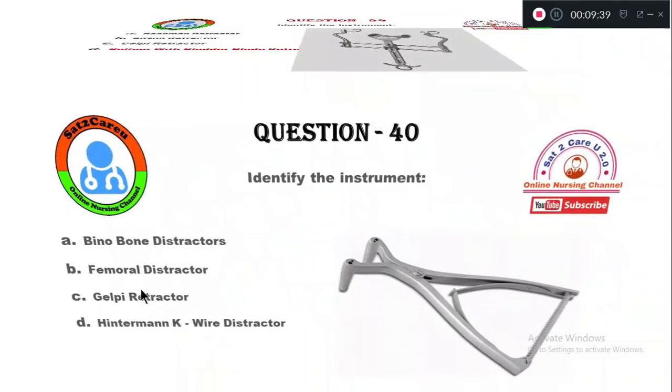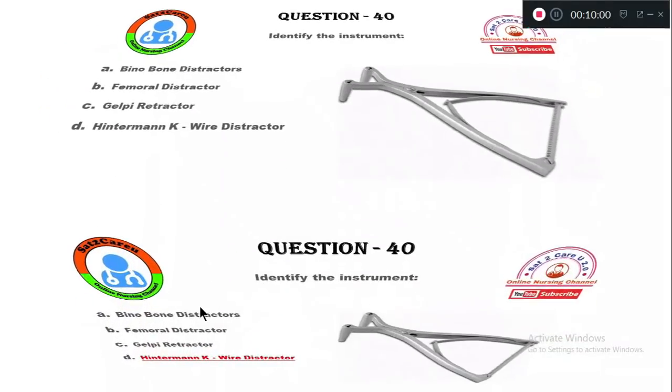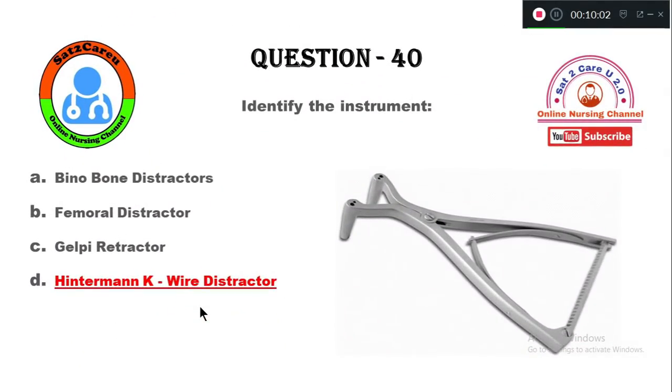Question number 40. This instrument name: option A, bone distractors, B, femoral distractor, option C, Gelpi retractor, option D, Hintermann K-wire distractor. So this equipment is called option D, Hintermann K-wire distractor.